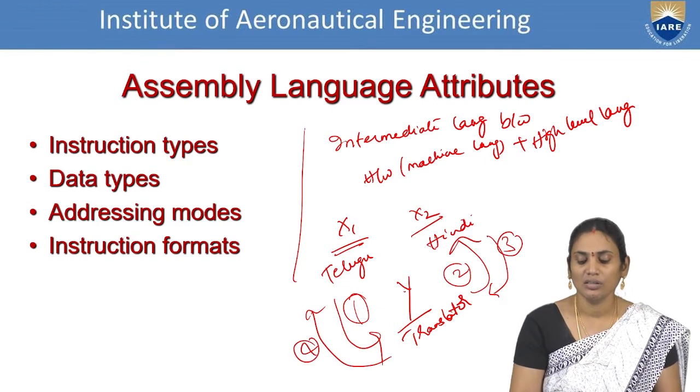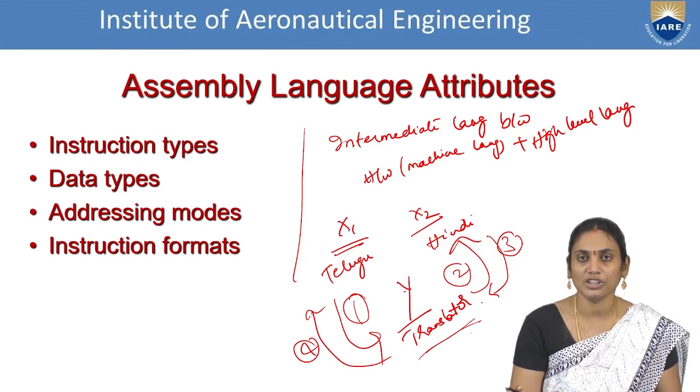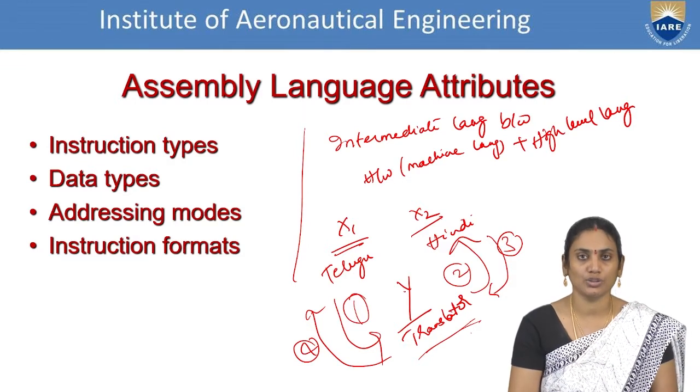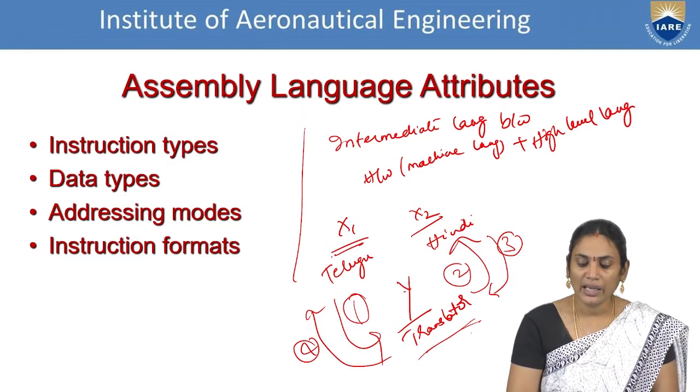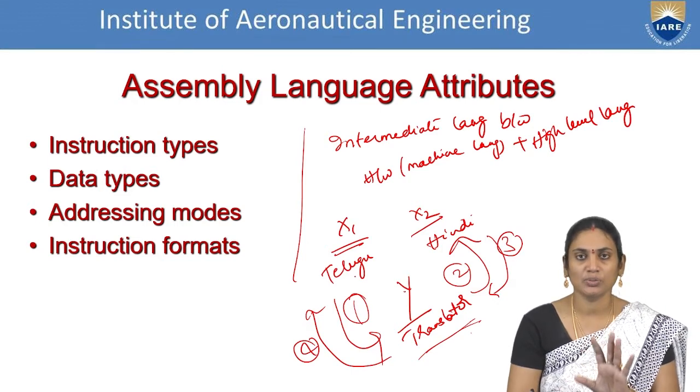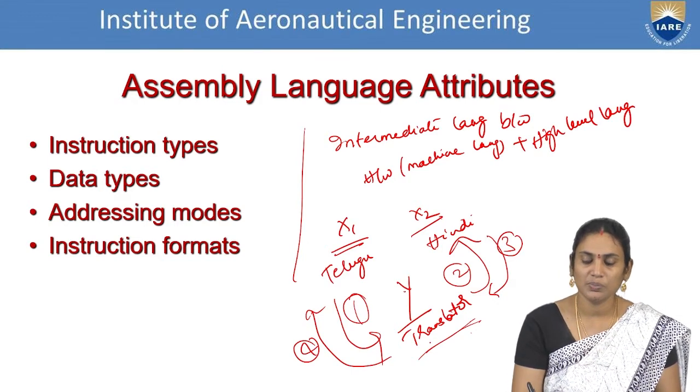So what happens here? If this person does not know Telugu or Hindi, then it is not possible for him to convert. What is the objective of this person? He has to only translate, acting as a communication medium between person X1 and person X2. Now, in this particular process, we have to see some of the issues. This person is required to know both the languages.